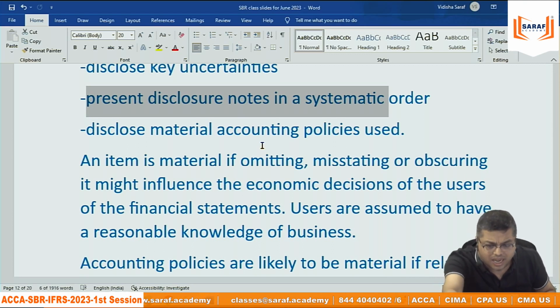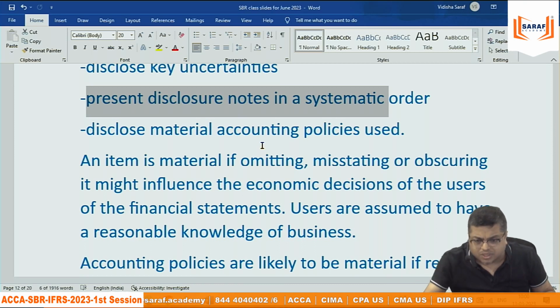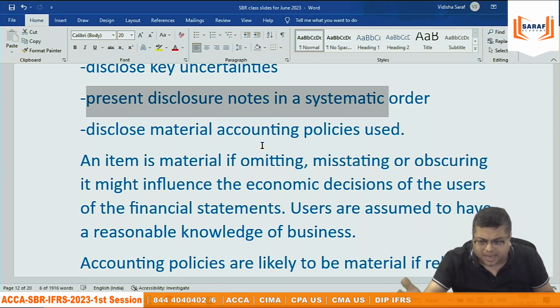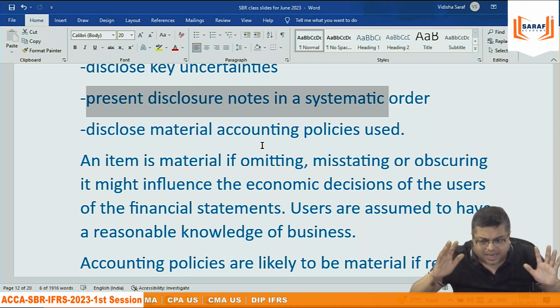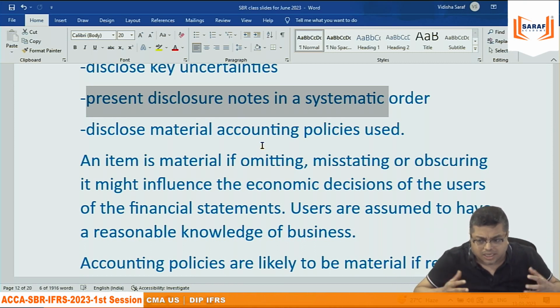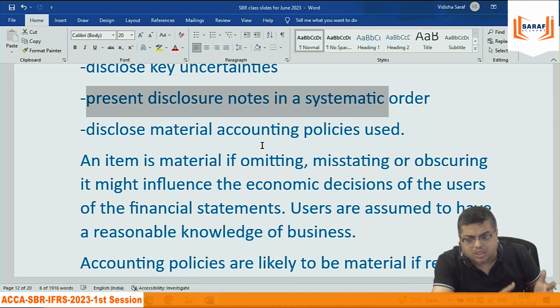Like Tajamul was asking, the users of the financials. Everybody is the user. The employees of the organization, the financiers, the creditors, the customers of the organization, anybody. All are the users. The users have an objective to achieve by reading the financial statements. So if the policies, if the format is not presented in a proper way, how can the users take informed decisions? Then the whole purpose of preparing financial statements is destroyed.